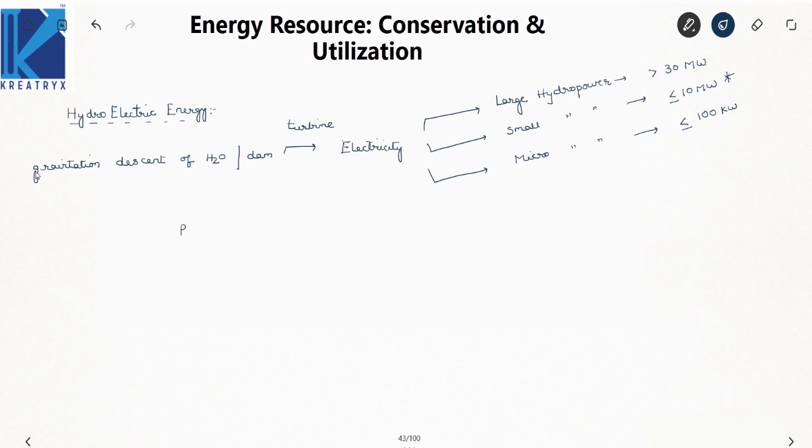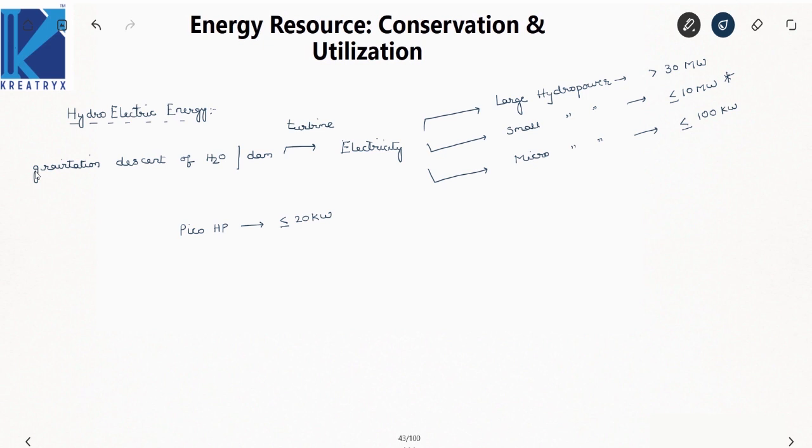Pico hydropower, I'll write as HP. Now what is the capacity of pico hydropower plants? It is up to 20 kilowatts. Where are these pico hydropower plants used? They are used for agricultural motors and domestic dwellings. For these purposes, this pico hydropower category of power plants is used.